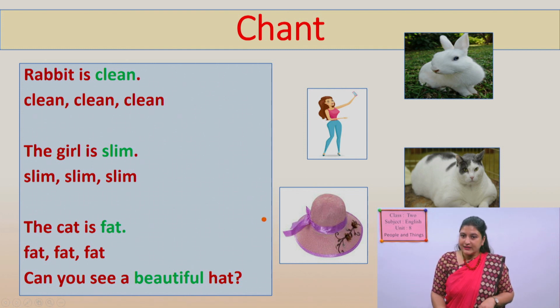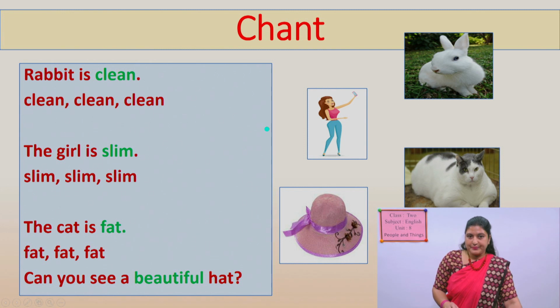What is fat here? The cat is fat. And next, beautiful. What is beautiful here? Hat. It means beautiful hat. These green words describe people, things and animals in the pictures.